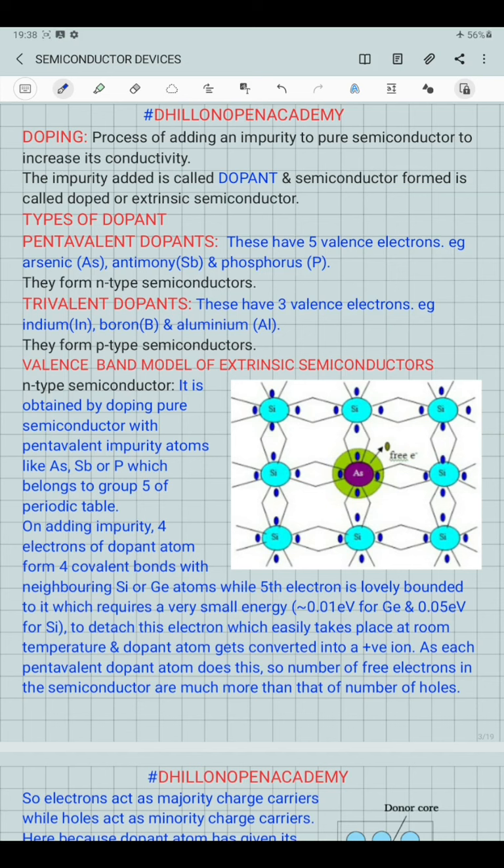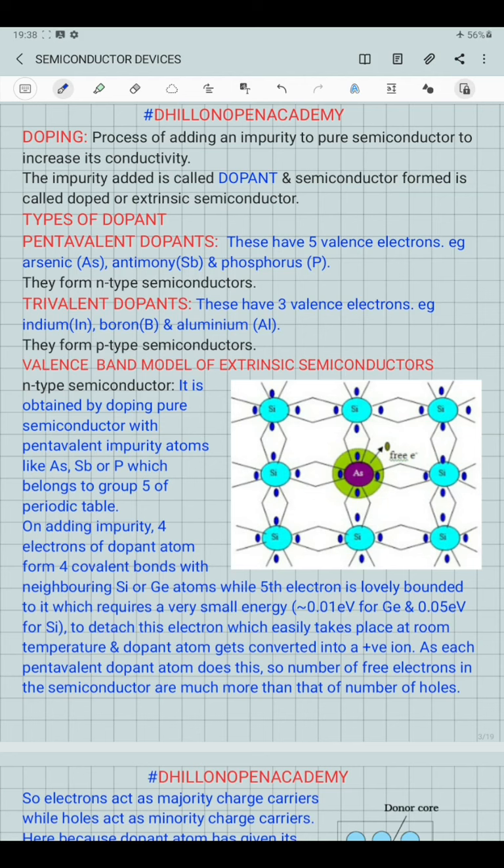The conductivity of a pure semiconductor is a temperature dependent factor. We know that in a pure semiconductor, either it is silicon or germanium, covalent bond formation takes place, because of which the four valence electrons of a given semiconductor atom are busy in four covalent bond formations, due to which at room temperature or at a lesser temperature, the number of free electrons available inside the crystal structure is very small, so conductivity is small.